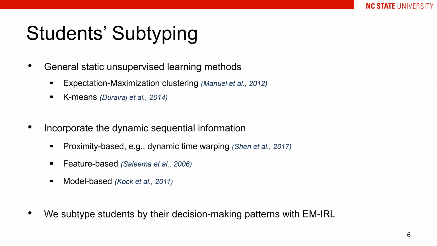In order to capture the dynamic information, there are in general 3 categories of methods, which are proximity-based, feature-based, and model-based methods. More specifically, in proximity-based methods, the similarity between the pairwise data is measured by a distance, which can be calculated by methods like dynamic time warping. In feature-based methods, the sequential data will be compressed into a feature vector, and then static clustering methods like k-means can be further applied. In model-based methods, the similarity of 2 data is measured based on the likelihood of one data given the model derived from the other data.